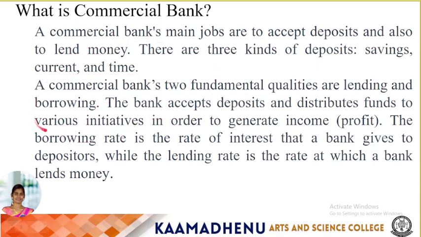A commercial bank's two fundamental activities are lending and borrowing. The banks accept deposits and distribute funds to various entities in order to generate income and profit. The borrowing rate is the rate of interest that a bank gives on deposits, while the lending rate is the rate at which a bank lends money.